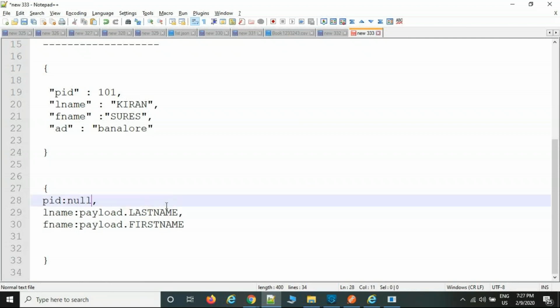This is the output you are getting, because I couldn't define the key which maps to the source side. That is the reason I'm returning a null value. That is what I told you. Still confused? Okay. No, got it.